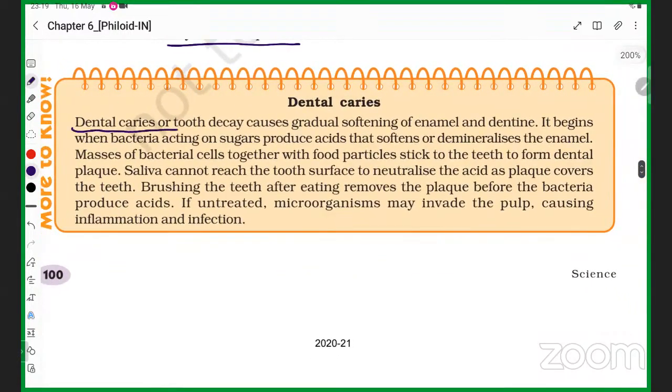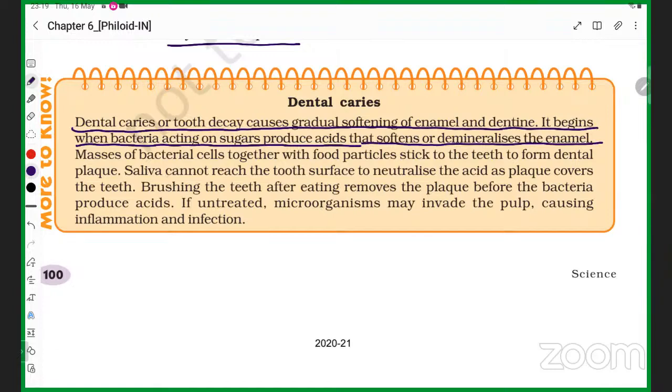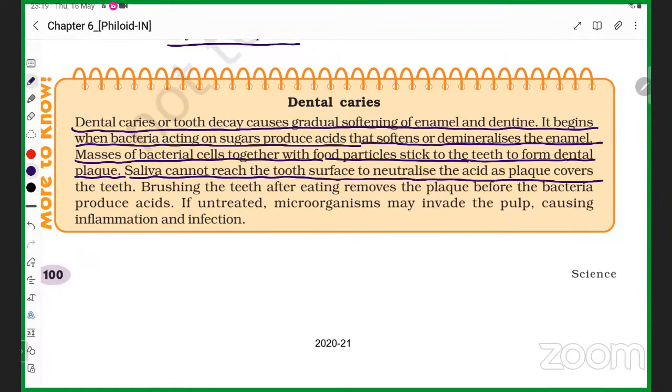Now, dental caries, or tooth decay, causes gradual softening of enamel. It begins when bacteria acting on sugar produce acid that softens and demineralizes the enamel. Bacterial cells together with food particles stick to the teeth to form dental plaque. Saliva cannot reach the tooth surface to neutralize the acid, as plaque covers the teeth.